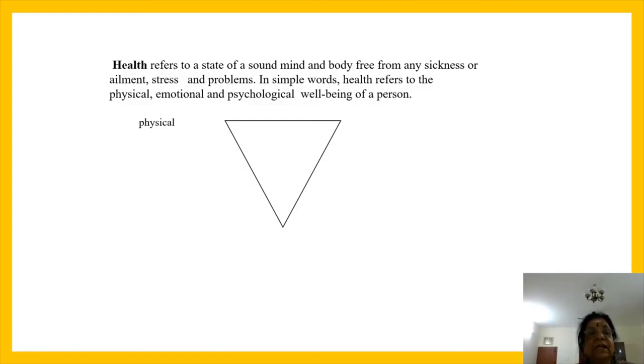So health refers to a state of sound mind and body, free from any sickness or ailment, stress and problems.